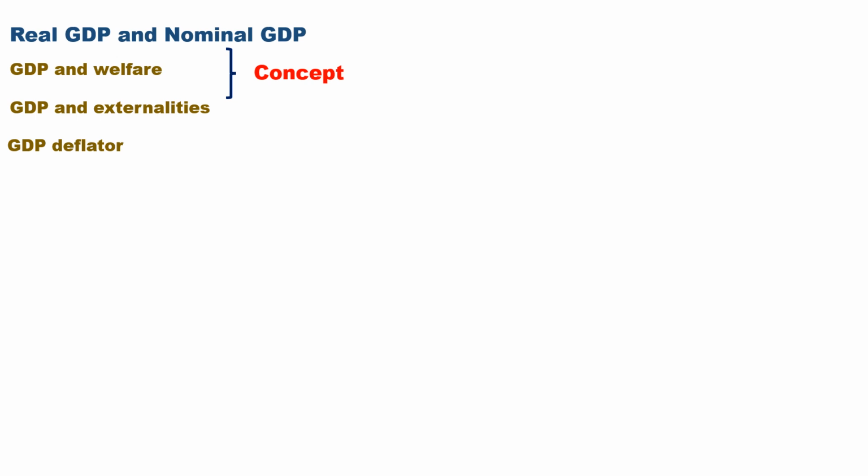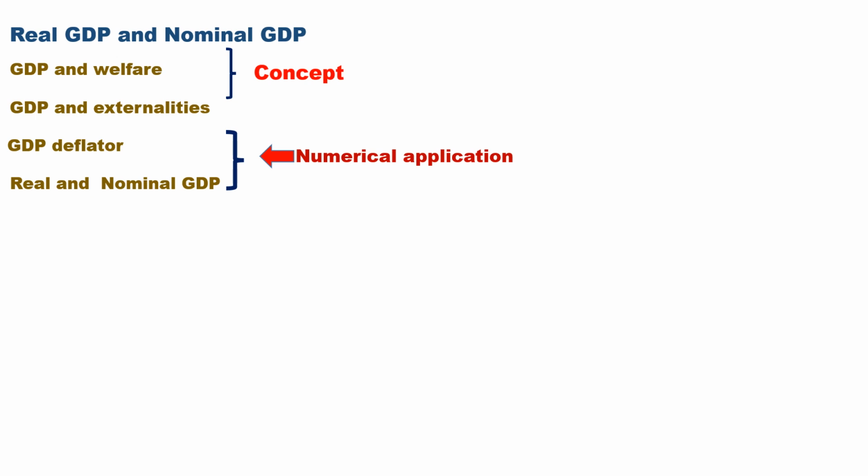GDP deflator: dividing nominal GDP by real GDP followed by multiplication by 100 is the GDP deflator. Real GDP and nominal GDP: real GDP is estimated using the base year price. Nominal GDP is estimated using the current year price. These two contents may ask numerical application questions.